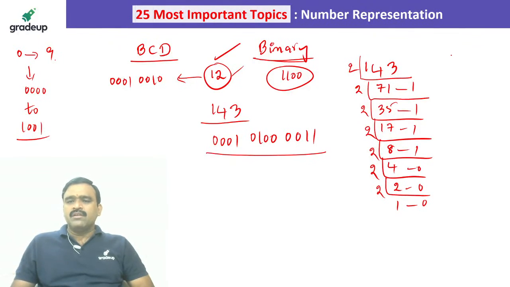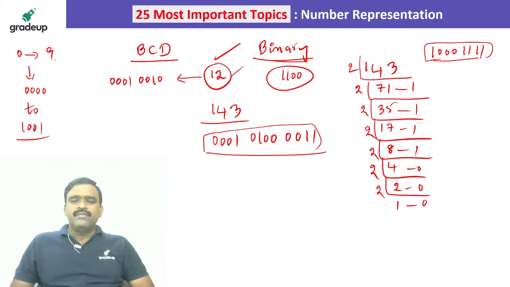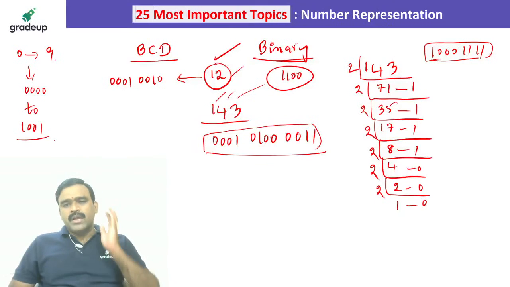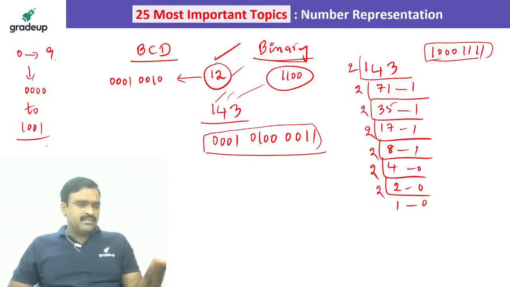So the binary value of 143 is 1000 1111. But BCD is like this, 0001 and so on, where every digit is represented as a binary coded decimal. I hope you are understanding. The addition of binary numbers and BCD numbers is different, so both are different representations.